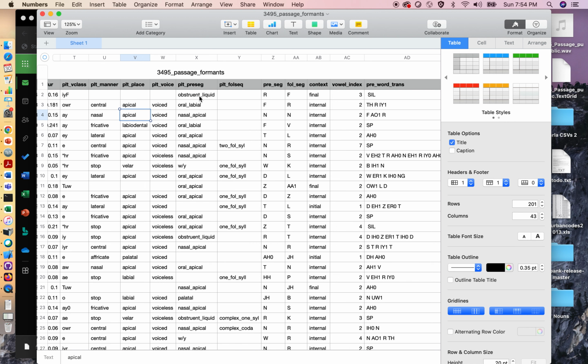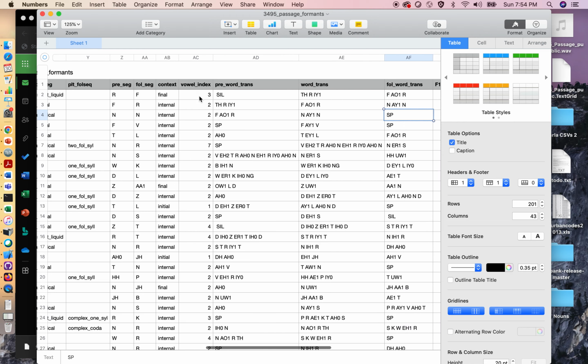So we might want to take into account these pieces of information in some sort of statistical analysis because we know that the consonants that surround a vowel have a large effect on its phonetic realization. So DARLA has given us that too.